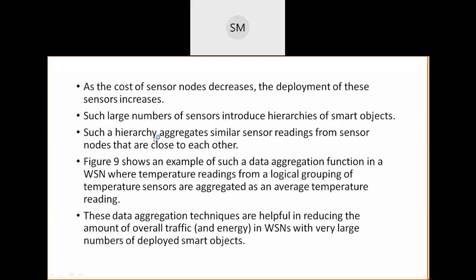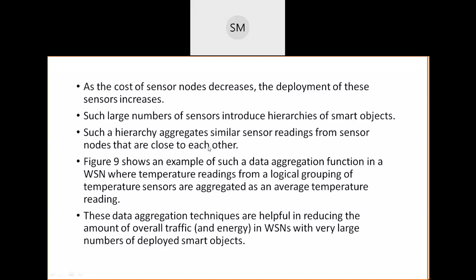Okay, so such groups of sensors, or the hierarchy of these smart objects, aggregate similar sensor readings from sensor nodes which are close to each other. It means all these n sensors are embedded in one wireless sensor network, and they are very close to each other, and they are generating some data by measuring or sensing something.